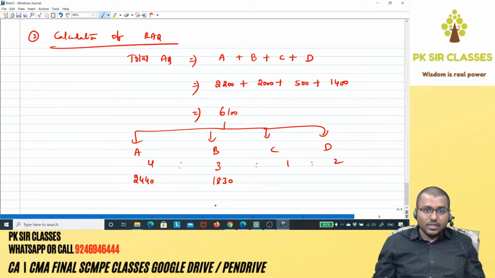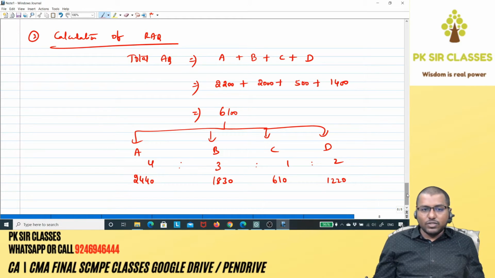1830. 6100 into 1 divided by 10, 610. 6100 into 2 divided by 10, 1220. Okay, we got the figures over here. 4:3:1:2. So total comes around 10. So 6100 into 4 by 10, 3 by 10, 1 by 10, 2 by 10. Okay.